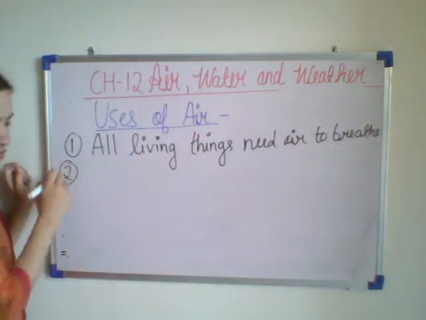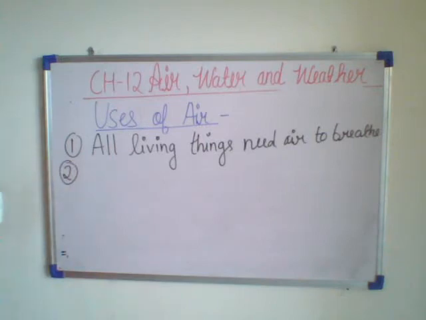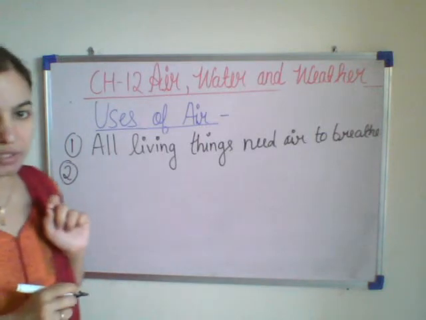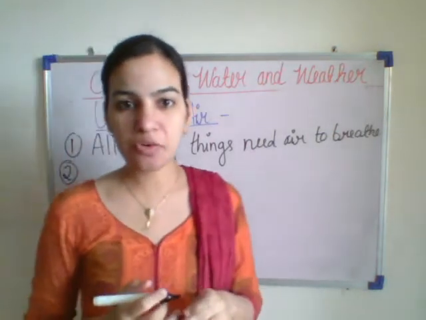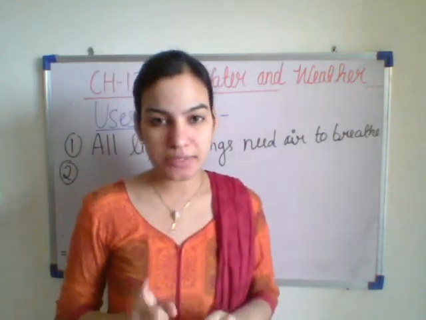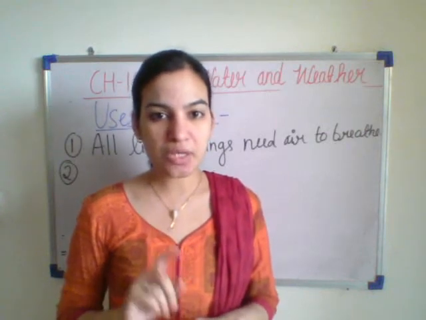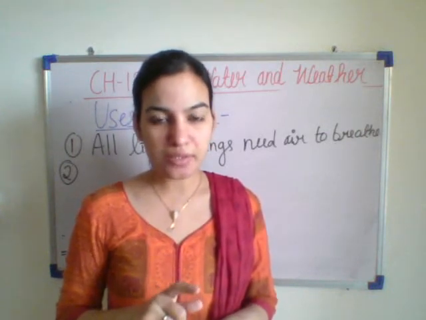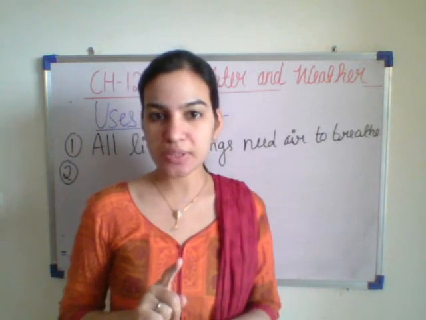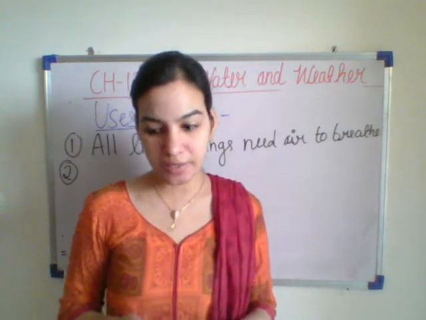What is the second use of air? Plants need air to make their food. In photosynthesis we have studied, what was photosynthesis? The process by which green plants make their own food in the presence of sunlight, water and carbon dioxide. So what is carbon dioxide? It is present in air.